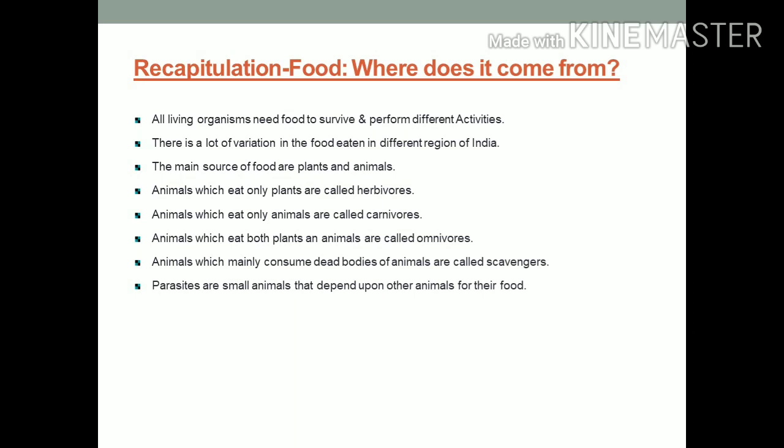Animals which eat only plants are called herbivorous, like goat, deer, buffalo, cow, etc. Animals which eat only animals are called carnivorous, like tiger, leopard, lion, etc. Animals which eat both plants and animals are called omnivorous, like human beings, bear, etc. Animals which mainly consume dead bodies of animals are called scavengers, like hyena, vulture, etc. Parasites are small animals that depend upon other animals for their food, like leeches and bugs.